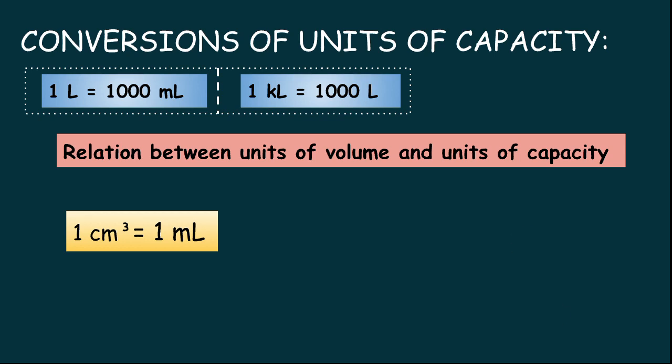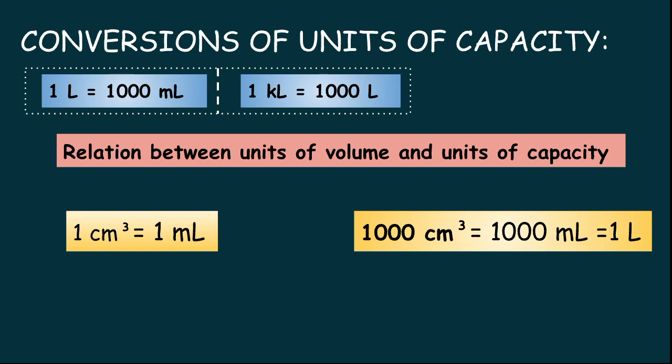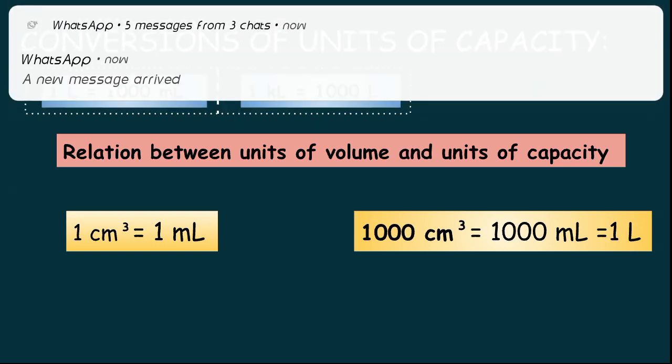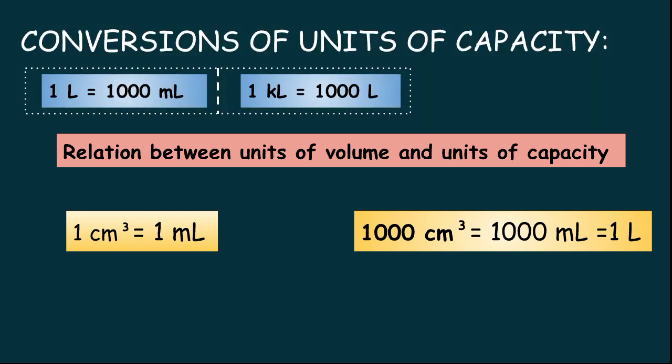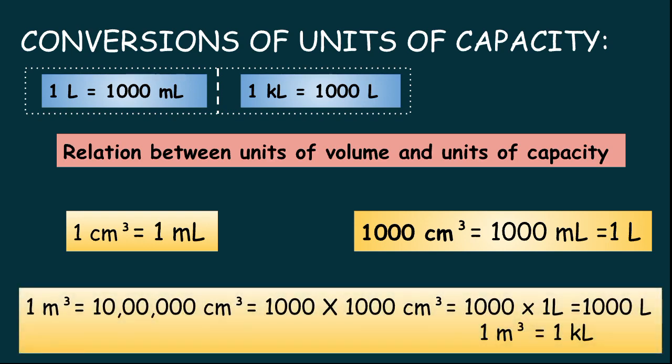Now let us see one more. We have discussed 1 centimeter cube is equal to 1 milliliter. Then 1000 centimeter cube will become 1000 milliliters, which is equal to 1 liter. And there is a relationship for 1 meter cube also. We have seen in the previous one that 1 meter cube is equal to 10 lakh centimeter cube, which can be written as 1000 into 1000 centimeter cube. So 1000 centimeter cube is equal to 1 liter. Replacing 1000 centimeter cube with 1 liter, we get 1000 into 1 liter, 1000 liters. So 1 meter cube is equal to 1 kiloliter.